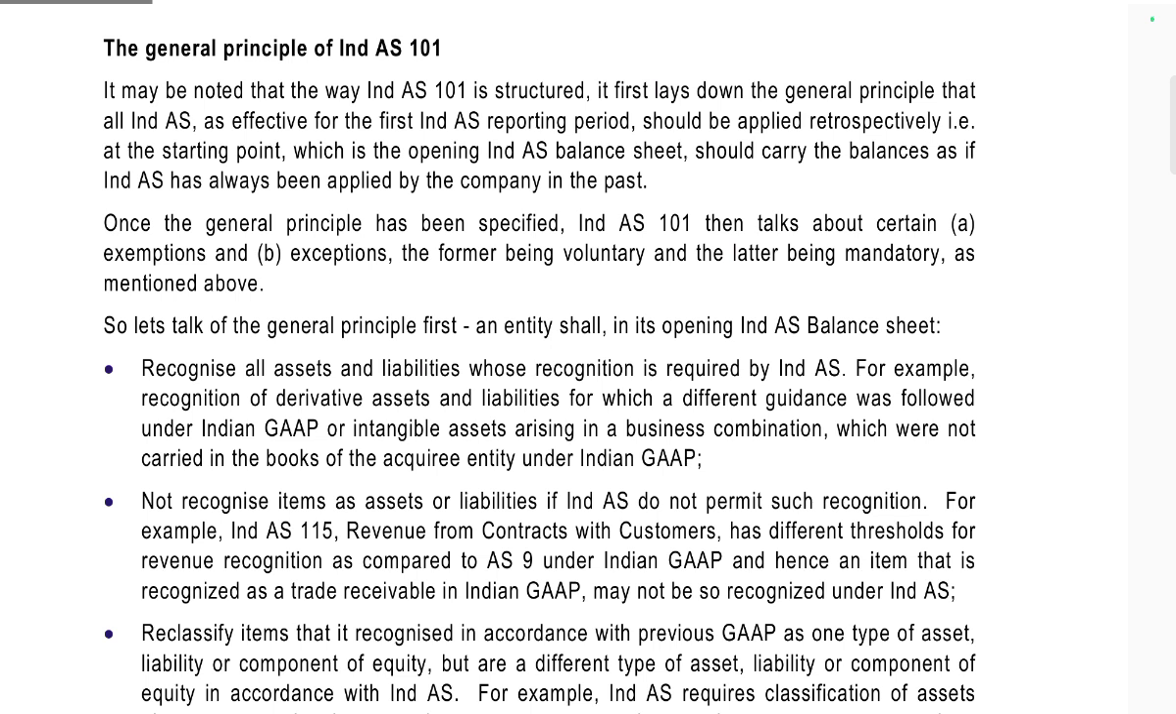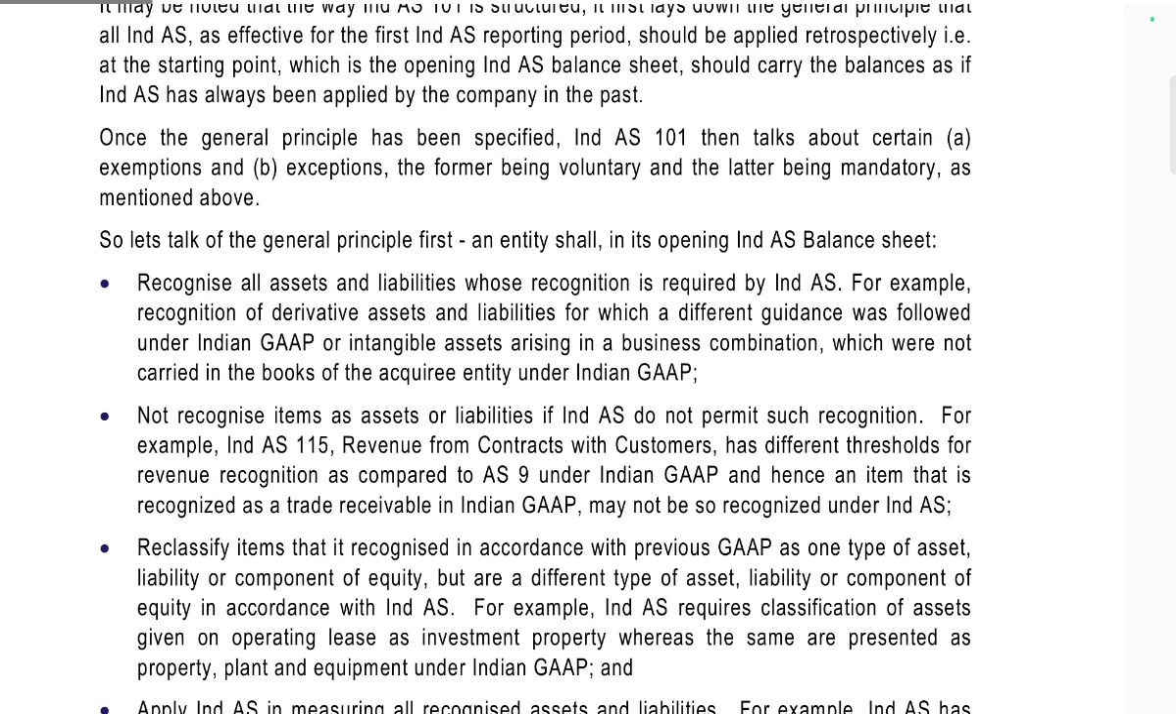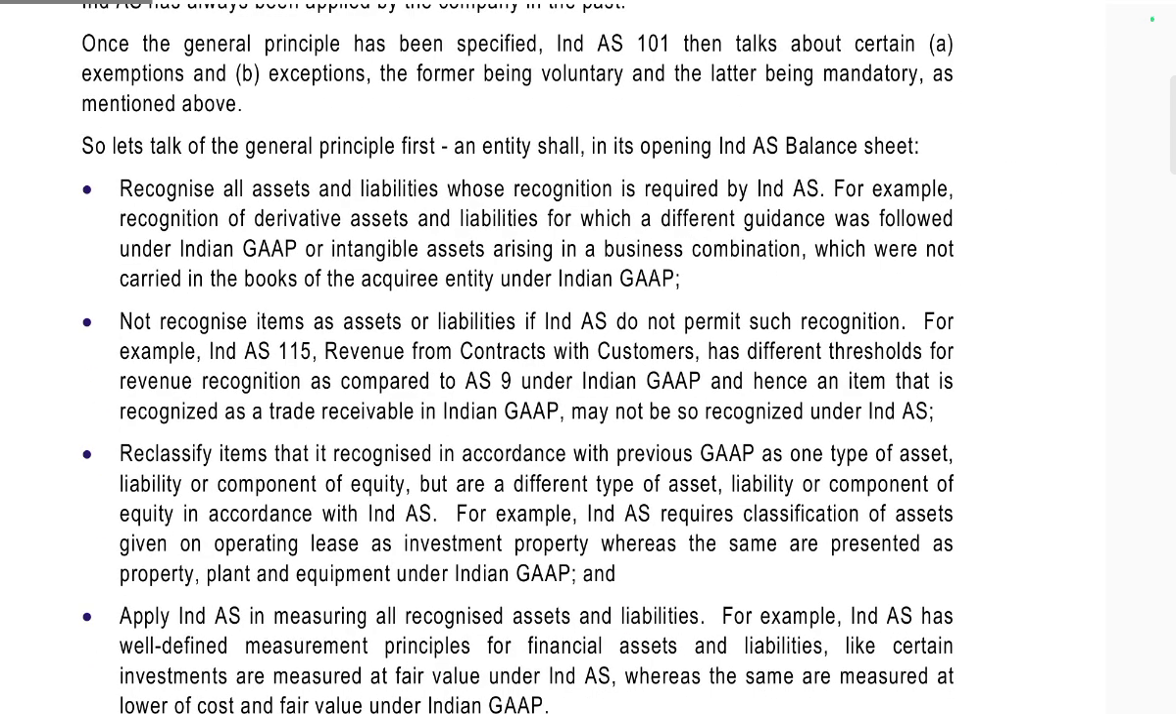It would be the opening Ind AS balance sheet and should carry the business as if Ind AS had always been applied in the company in the past. That is the general principle specified in Ind AS 101. Then it talks about certain exemptions, which were formerly voluntary and later became mandatory, as mentioned above. Now let's talk about the general principle first.